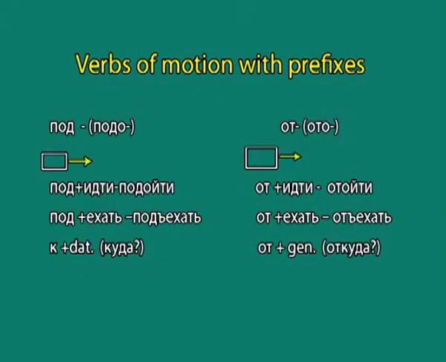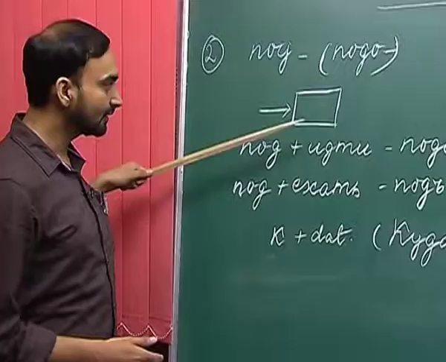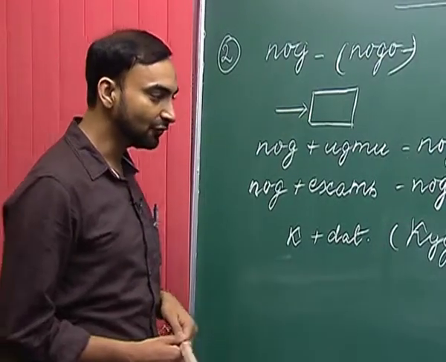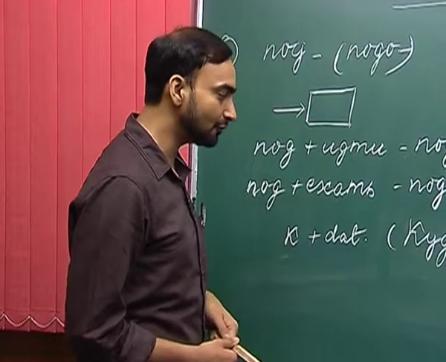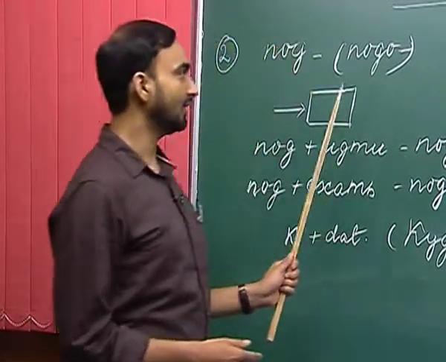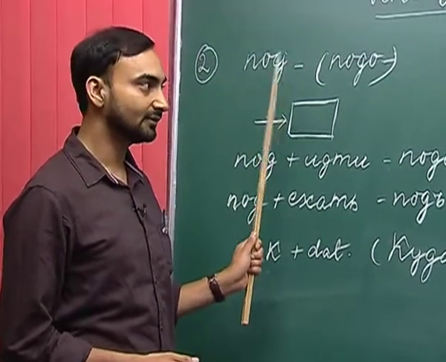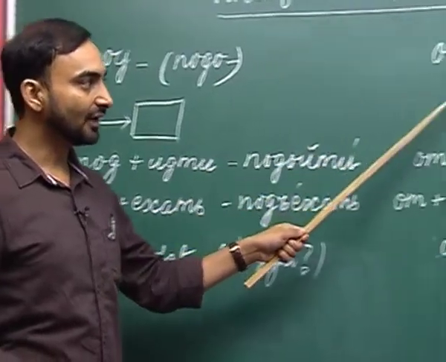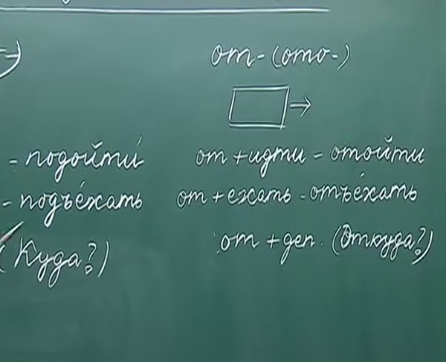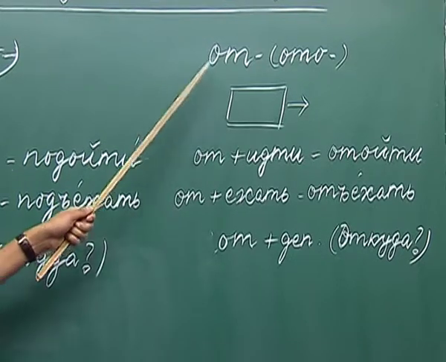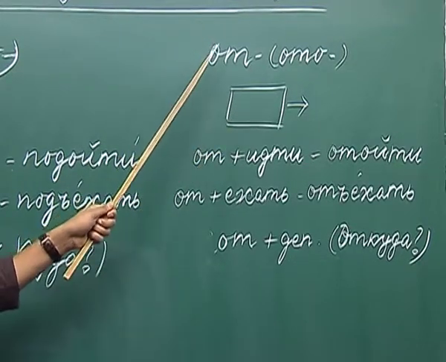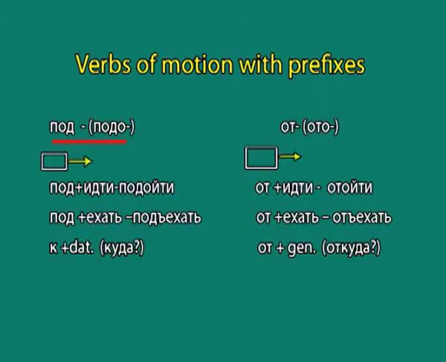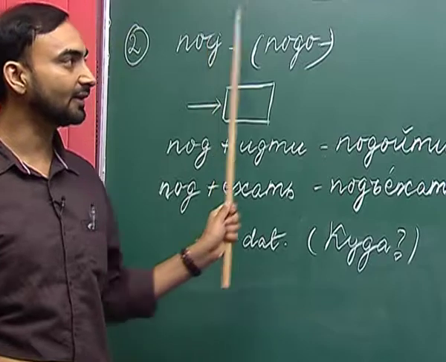So, pad, I have drawn a diagram here which shows that when you move towards something or move up to something, it is represented by the prefix pad, and if you move away from something or somewhere, it is represented by the prefix at. So, pad when you move up to and at when you move away. So, these are the meanings, and that is conveyed by the prefixes pad and at.